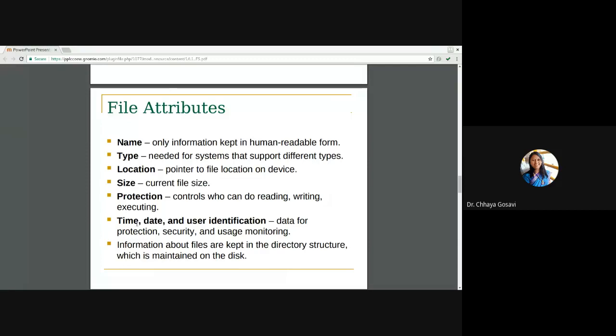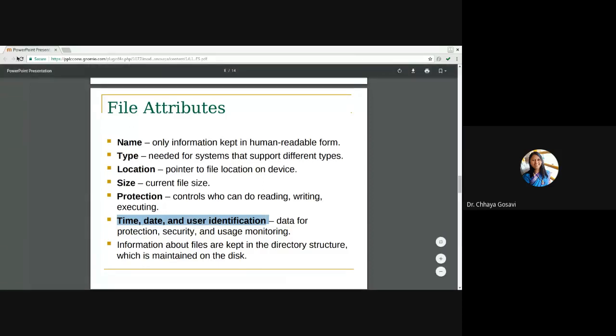There are different types of timings: time of creation, when the file is first created, time of last modification, and time of last access. So this time information, then date information, and user identification, username and group name, is data for protection, security, and usage monitoring. This is the information stored for every file. Information about files is kept in the directory structure, which is maintained on the disk. Any queries about file attributes?